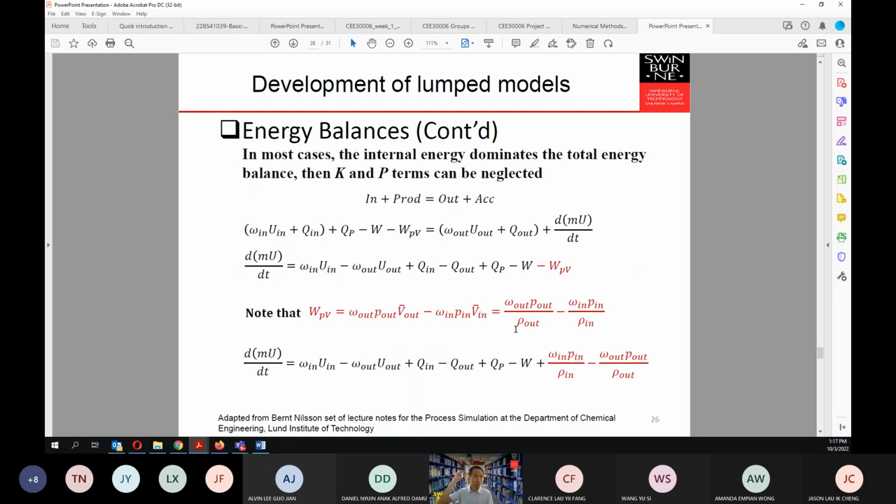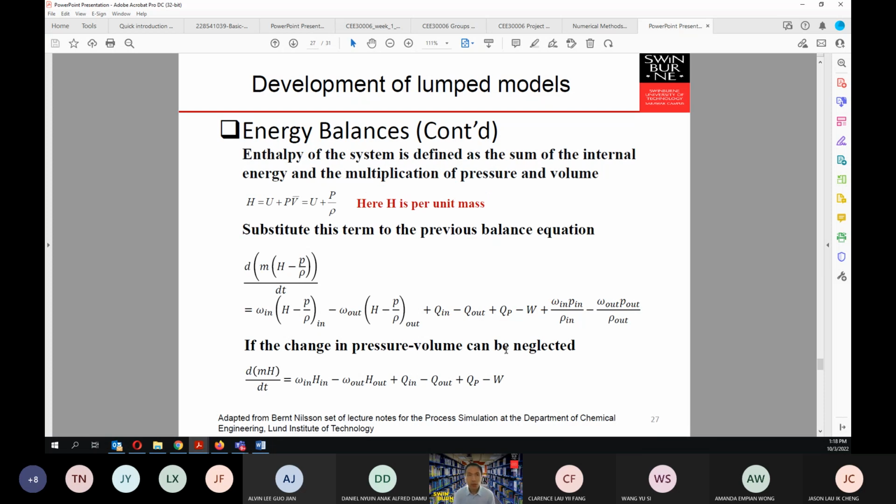If we assume that in most cases, which is correct, the internal energy dominates the total energy, then the K and P terms can be neglected. If we neglect those, we can simplify the previous equation to become this equation in here. Then we can simplify further. This WPV will be equal to these terms in here. As such, we can substitute this term with this term in here.